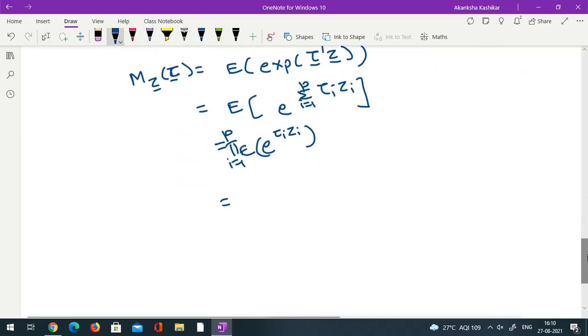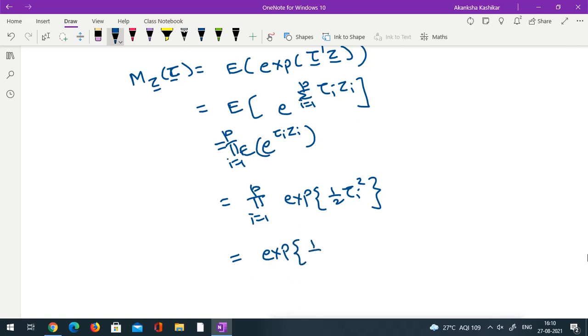And we know each of these, so this is the product over i going from 1 to p of e raised to half tau_i square, because each z_i is standard normal. So this will be e raised to half summation tau_i square, which is e raised to half tau prime tau, correct? I'm sorry, my z and tau are probably looking similar, but I hope you can make out the difference.